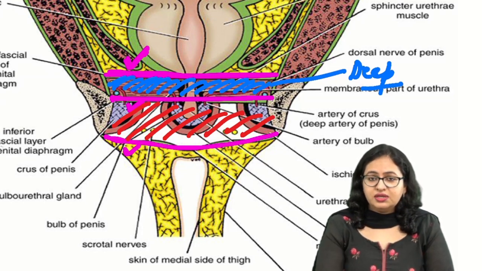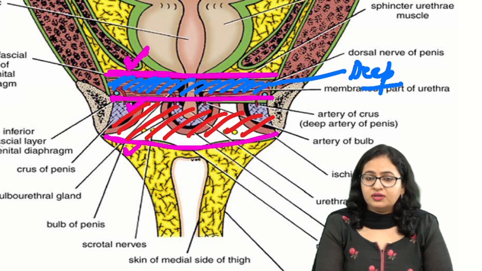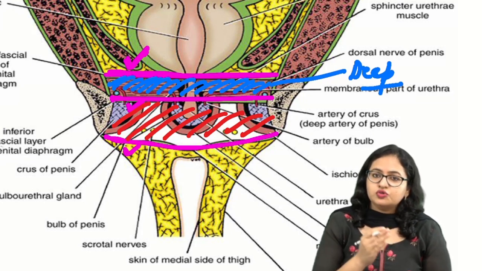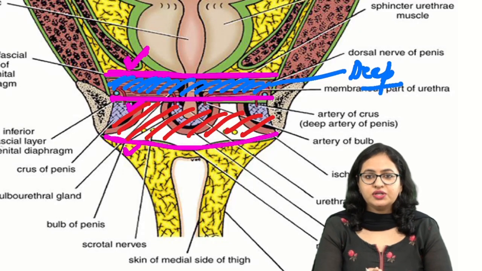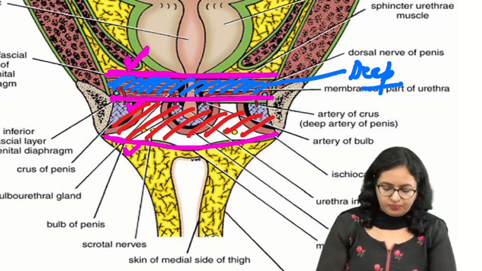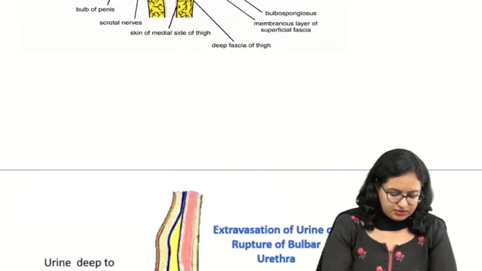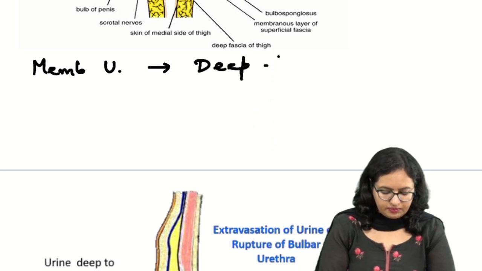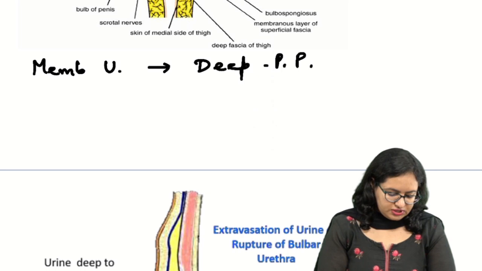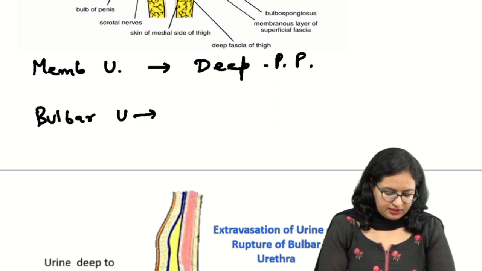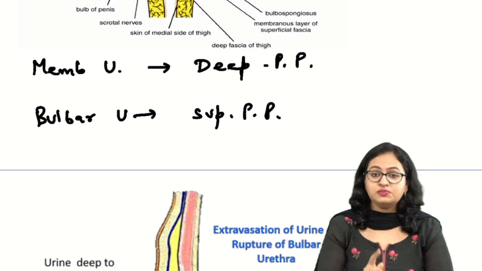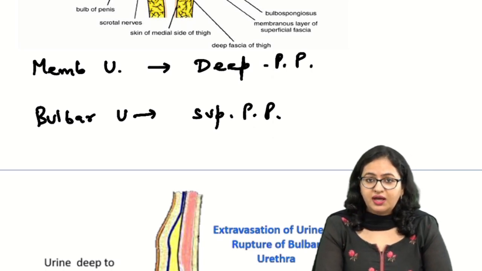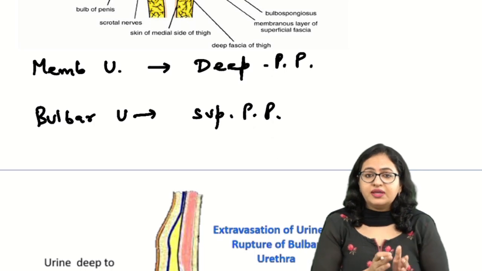So that means if the injury is to the bulbar urethra, the extravasation of the urine will be in the superficial perineal pouch. If the injury is to the membranous urethra, then the extravasation of the urine will be in the deep perineal pouch. If I simply mention this, if the injury is to the membranous urethra, then the extravasation of the urine is in the deep perineal pouch, and if bulbar urethra, then in the superficial perineal pouch. This basic thing you should be knowing. And after this, what you need to know is where this urine can go.